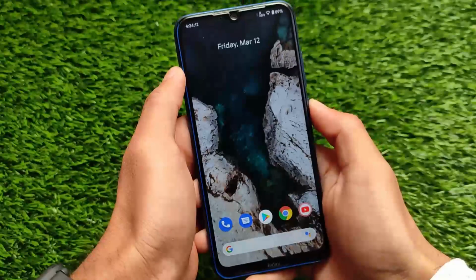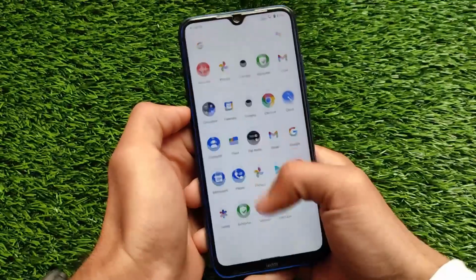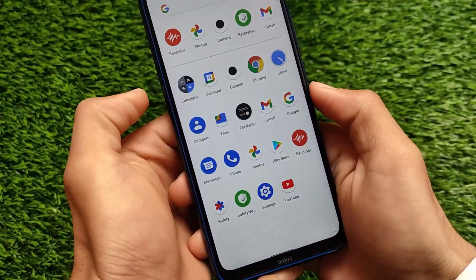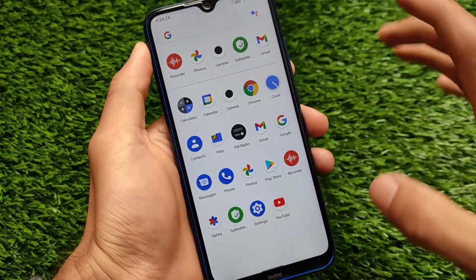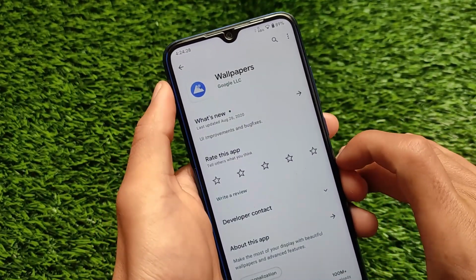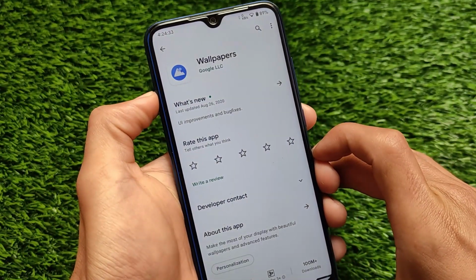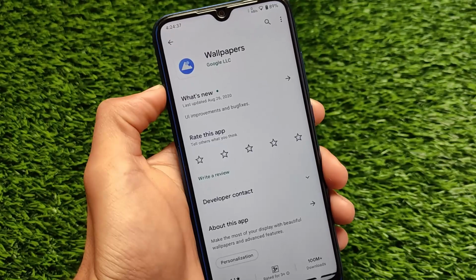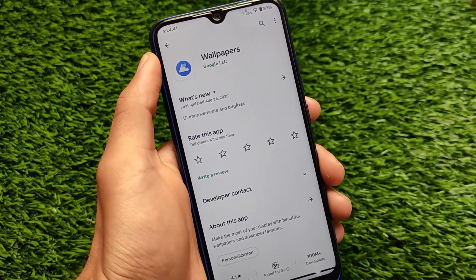There are no lags, and even if your device is officially not supported for these super wallpapers, you can still access them on MIUI and other devices, almost every device, and these are working perfectly fine for me. As you can see, I have no super wallpaper app available there. You just need to install two APK files. The link is in the description. Including that, you also need the Google Wallpapers app, which is available on the Play Store for free, of course, so you don't need to pay any kind of penny for that. The link for this wallpapers app is also in the description.